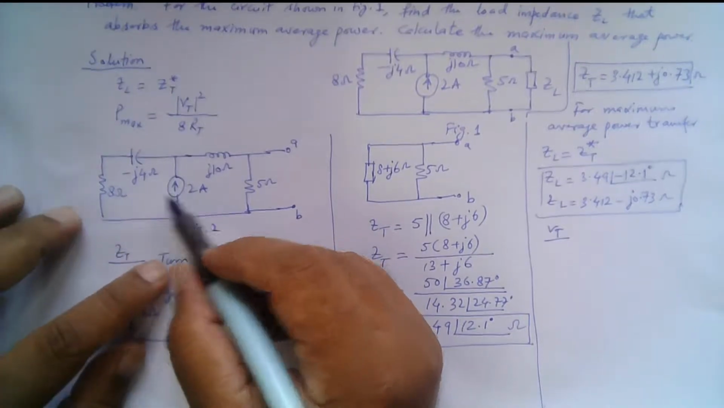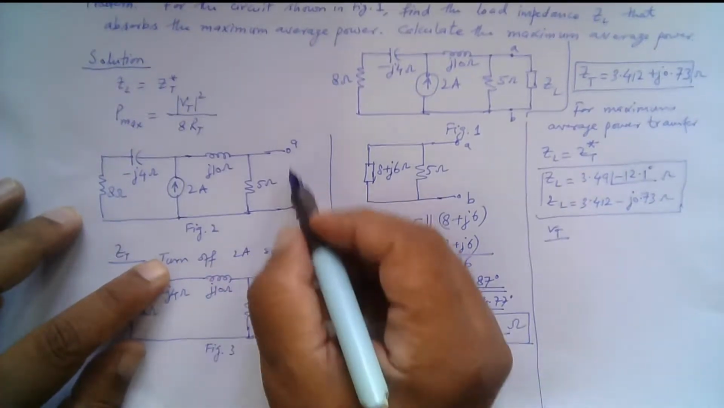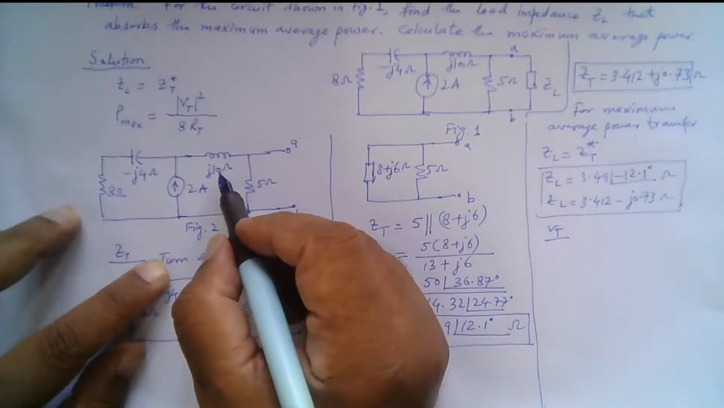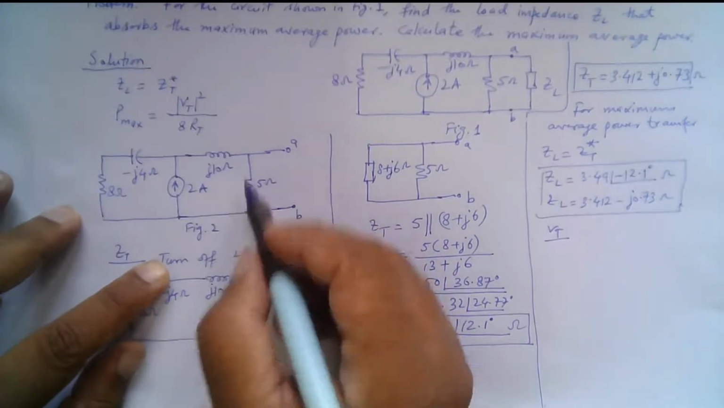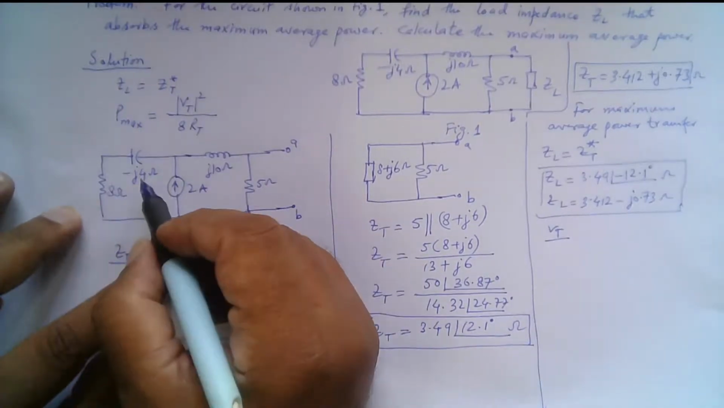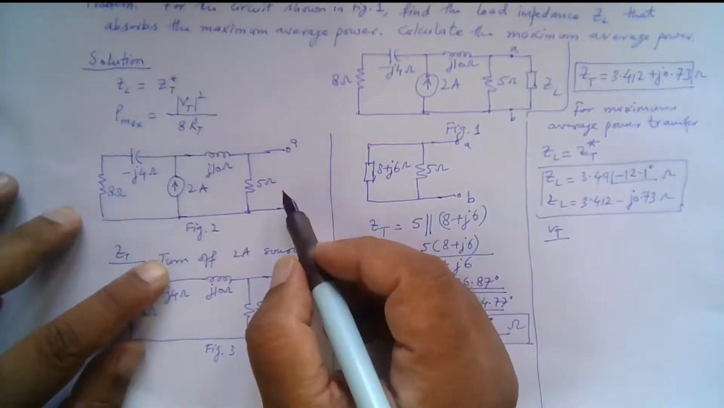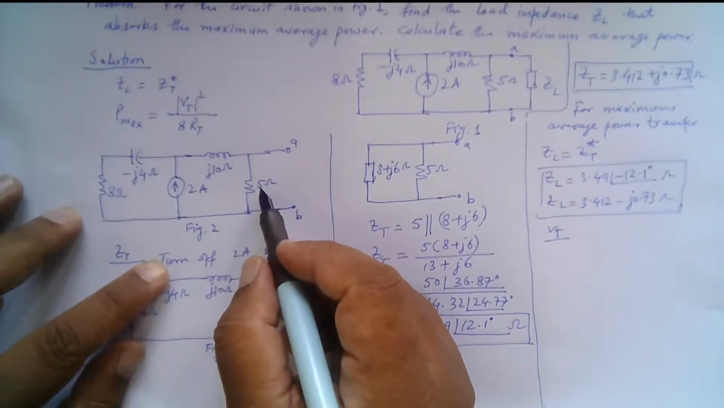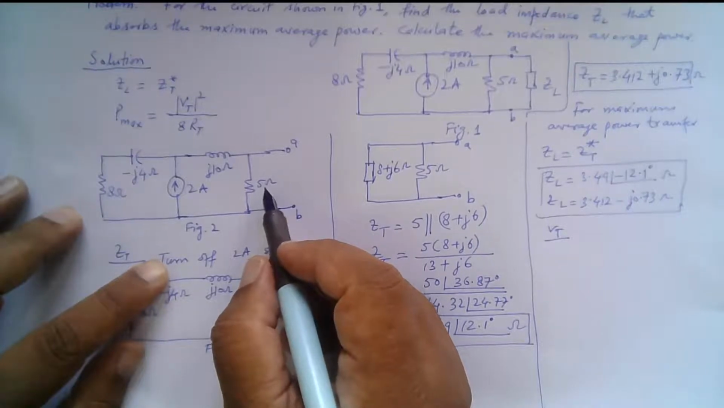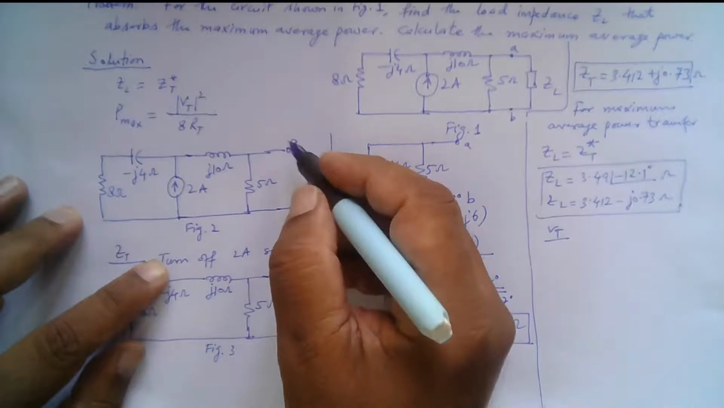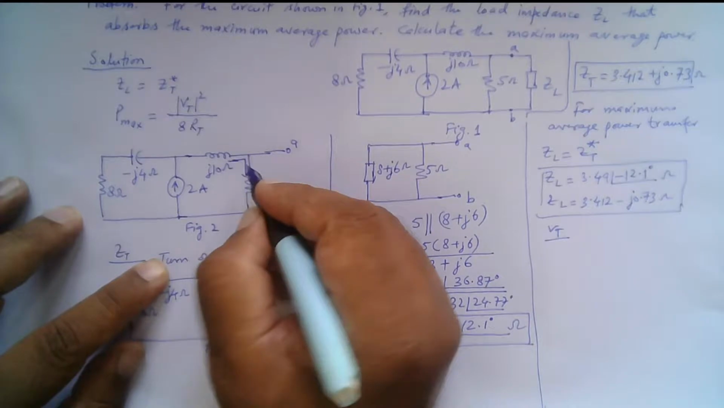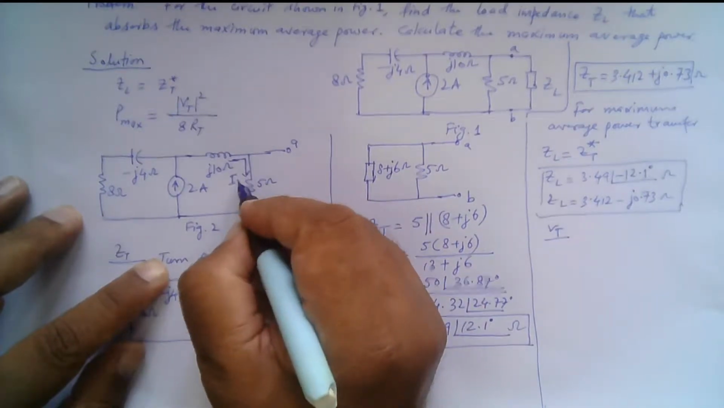And if we look at this circuit carefully, there are two branches. When these terminals A and B are open, this 5 ohm resistance and j10 ohm reactance are both in series, and in this branch 8 ohm and minus j4 are in series. So if we find the current through this branch and multiply by 5 ohm resistance, then we can get the Thevenin voltage across these terminals A and B. So let's call the current through this branch when these terminals are open I2.